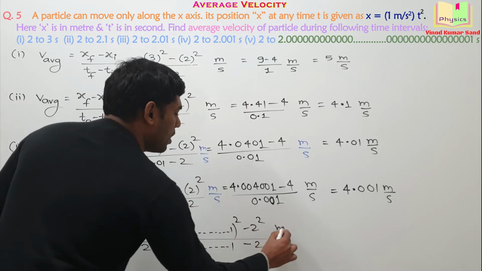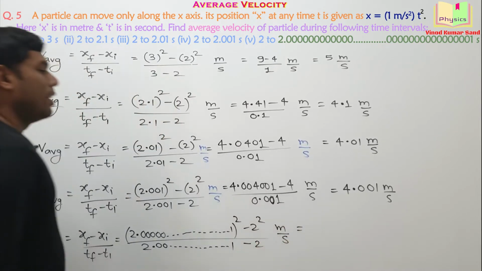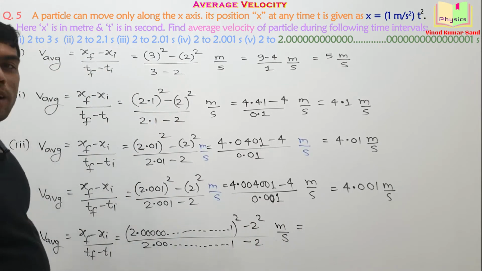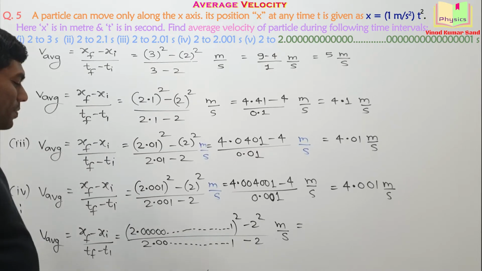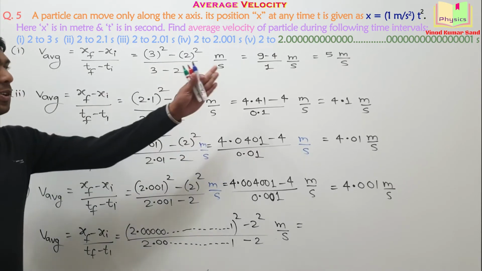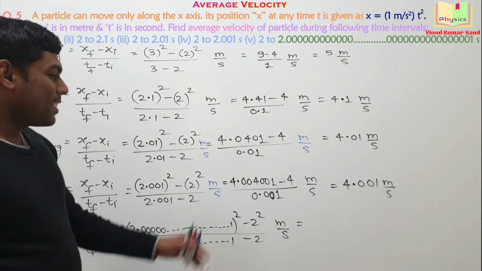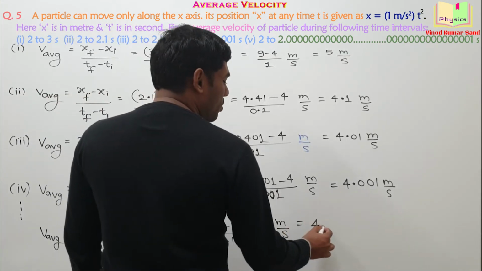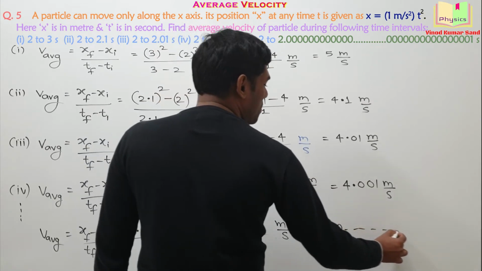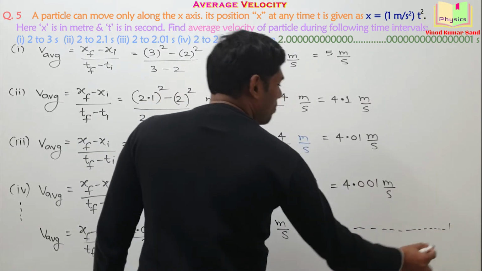The unit is meter per second. What will be the answer of that computation? Think about it. Looking at these data, you'll get the idea. This answer will be actually 4 point so many zeros, and then somewhere there will be 1.